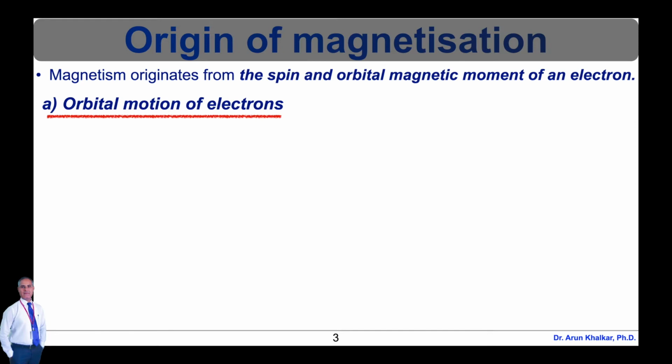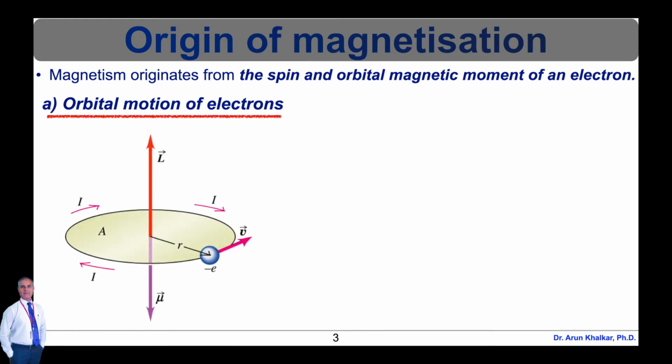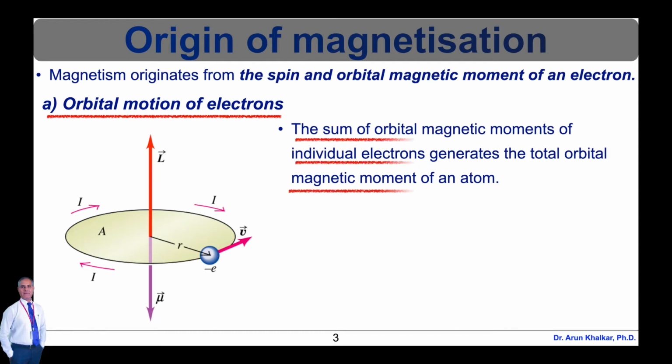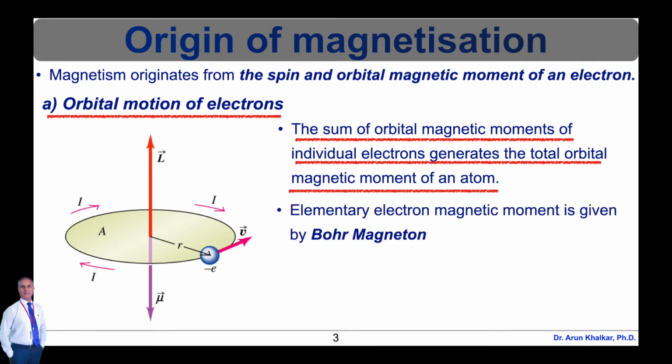First of all, the orbital motion of electrons. Inside an atom, electrons move around a nucleus in specific orbits. Each electron orbit is equivalent to a tiny current loop. It behaves as an elementary magnet having a magnetic dipole moment. The sum of the orbital magnetic moments of individual electrons generates the total orbital magnetic moment of an atom.